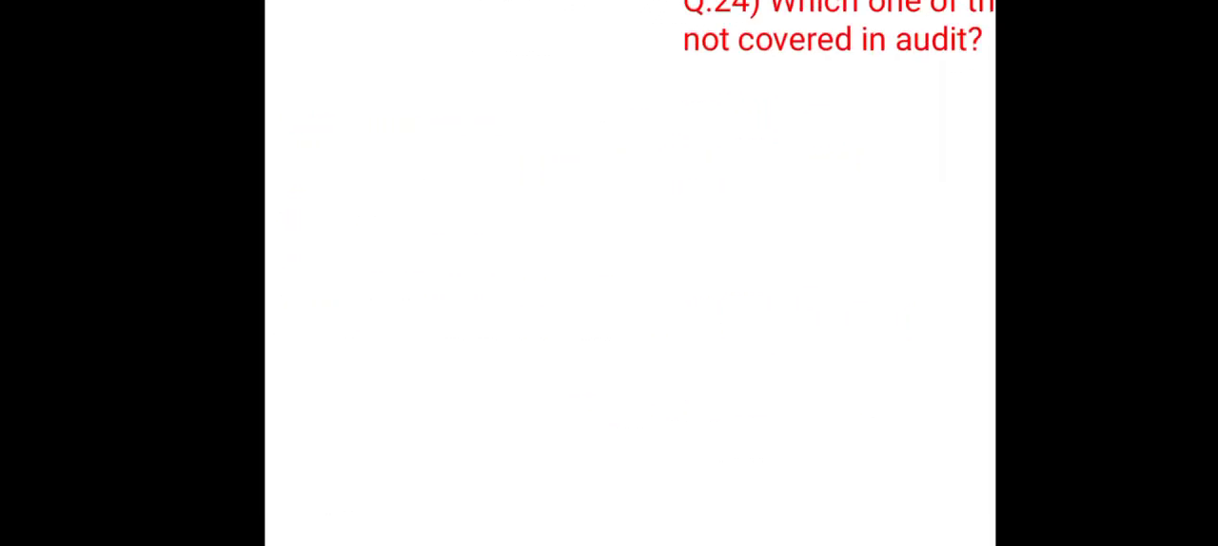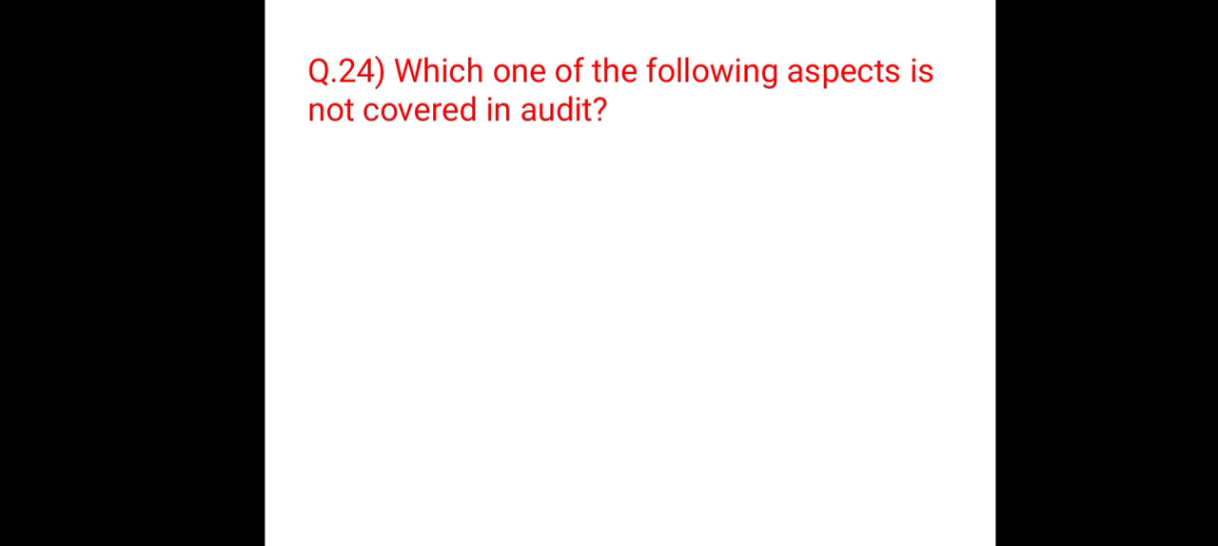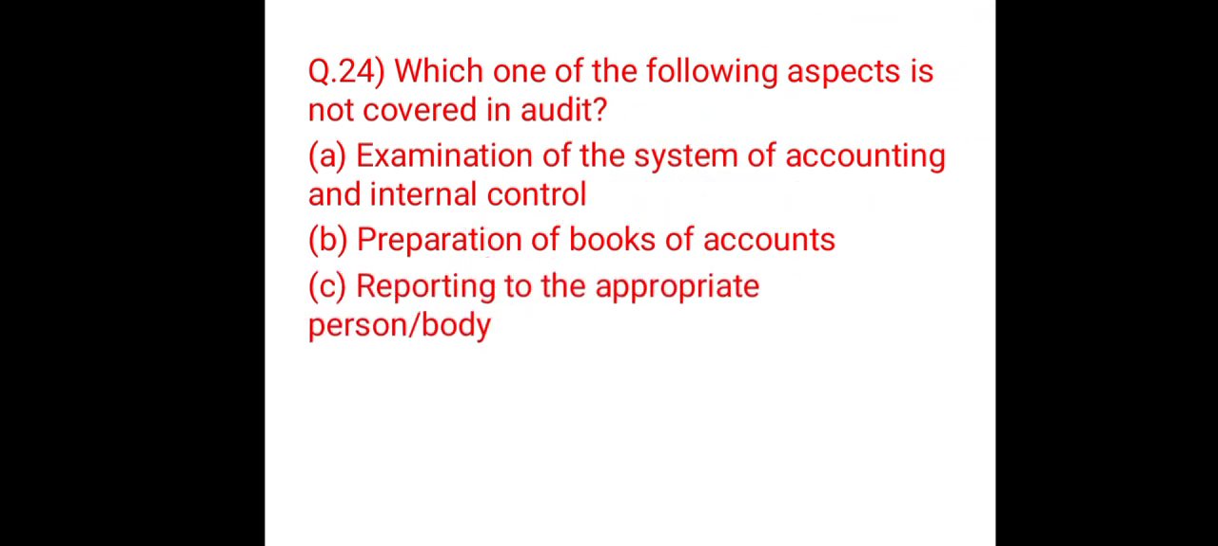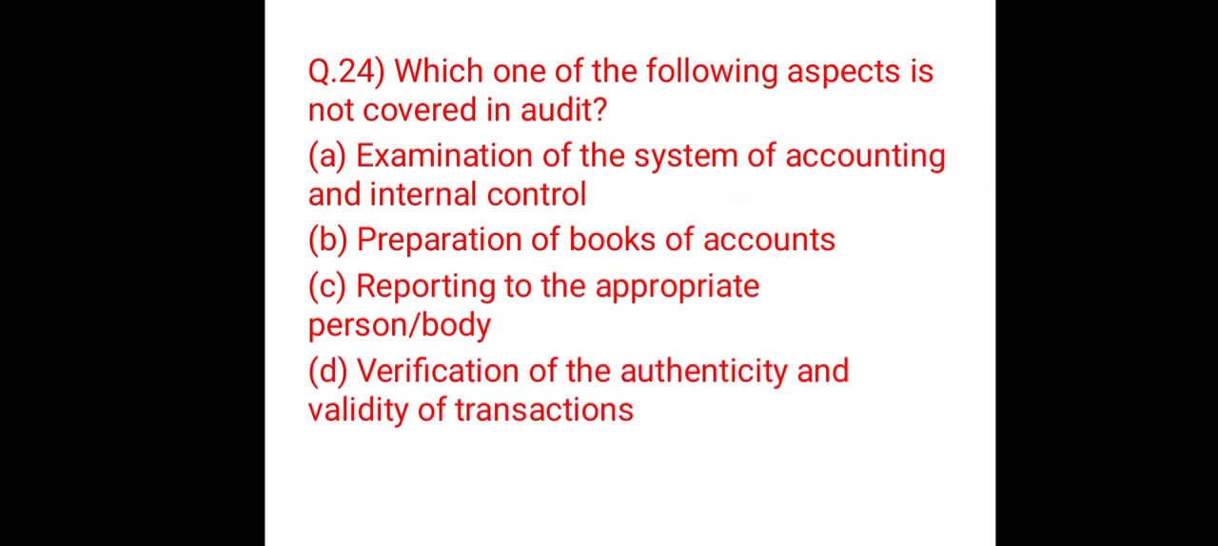The next question is: which one of the following aspects is not covered in audit? Every company has an auditor to audit their financial transactions. So option A, examination of the system of accounting and internal control. Option B, preparation of books of accounts. Option C, reporting to the appropriate person or body. Option D, verification of the authenticity and validity of transactions.